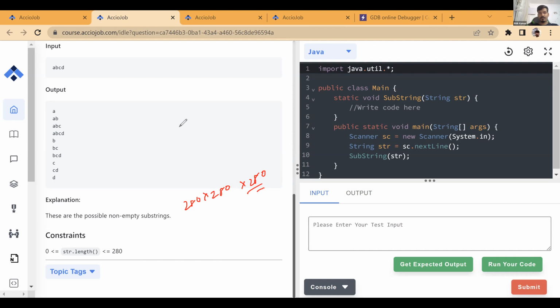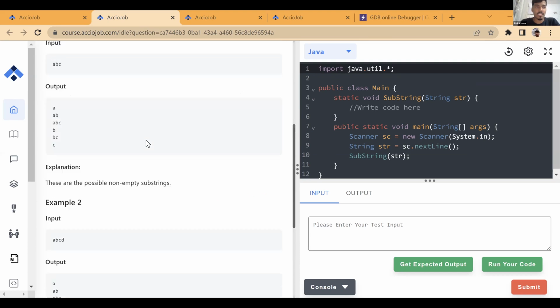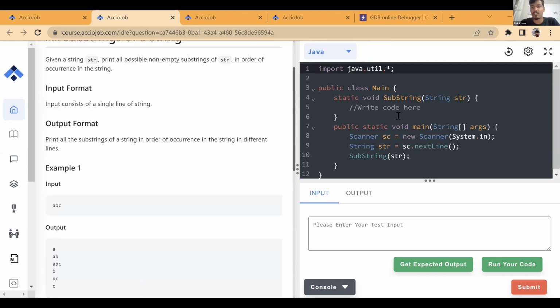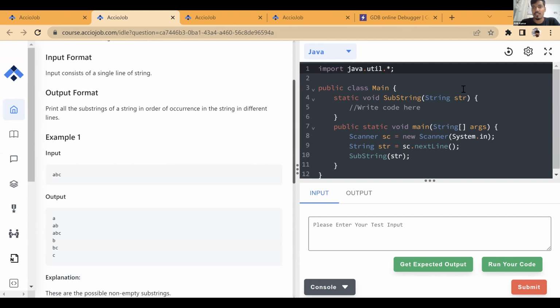Lexicographical order, since we have sorting today, I'll talk about that order later. It is not asked in any lexicographical order. So let me solve this. Let's solve this one.